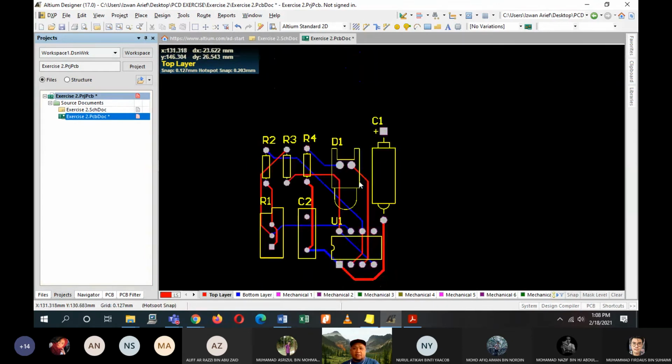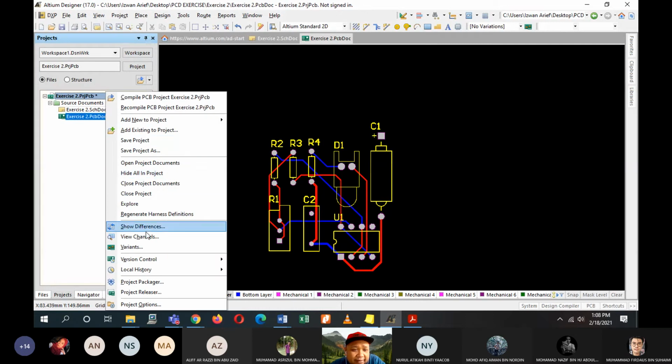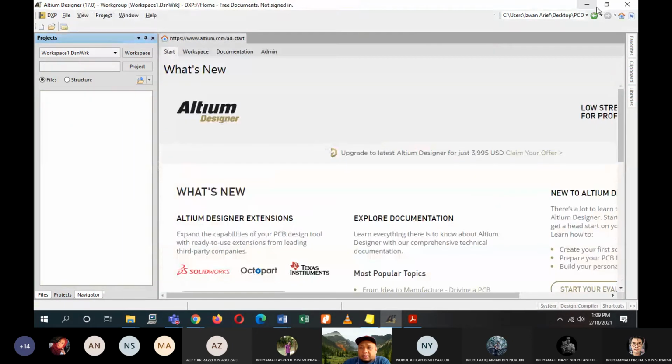So, okay, I think that's it for task 2. And then save your work. And then save your project as well. Okay, so that means that I have saved all of my circuits for the design of my exercise 2, circuit number 2 for my schematic and my, what we call it, PCB.